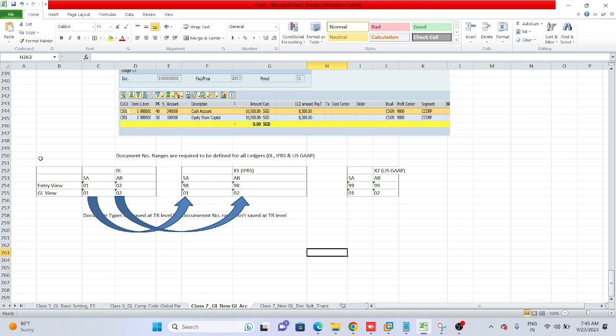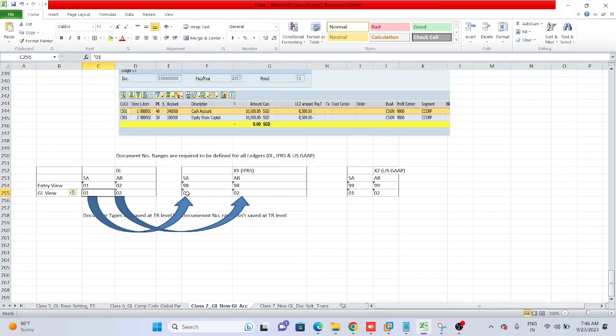Sudhir, please see the screen, please see my Excel. We have this number range key, 01 and 02, in the general ledger view, in the case of all the ledgers. We are defining the number ranges referring to this number range key, so we need just the 01 and 02 number ranges only.